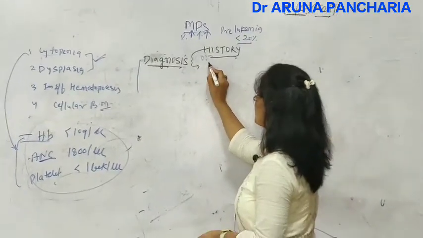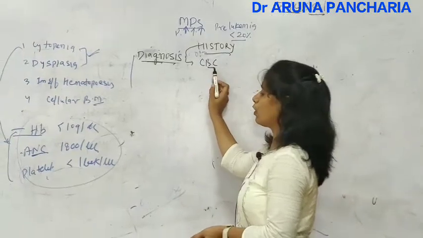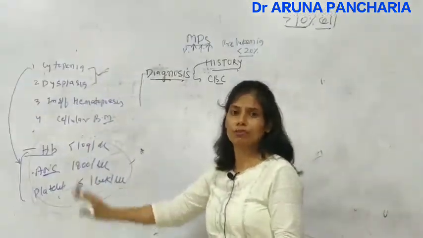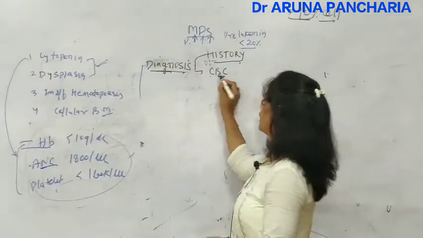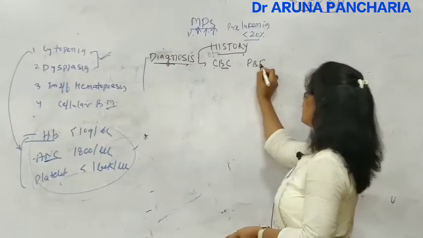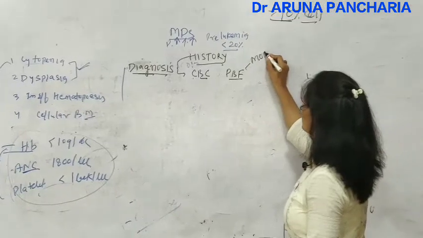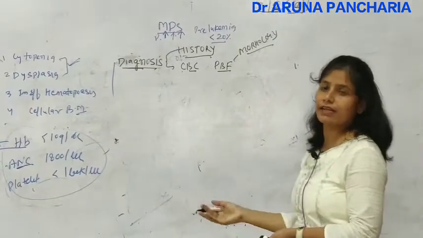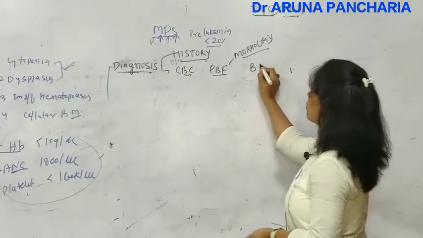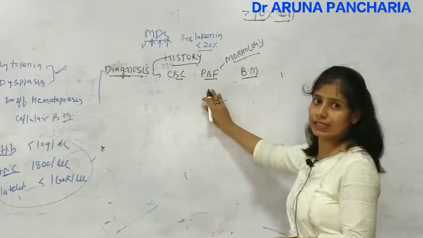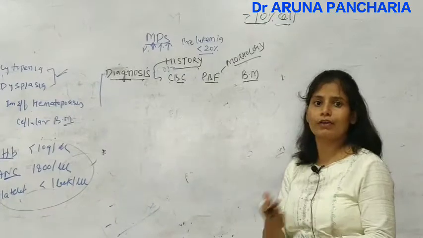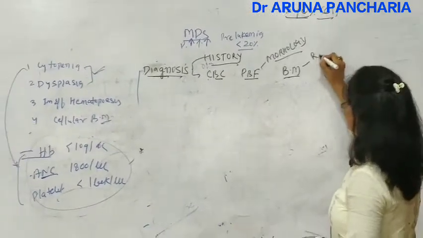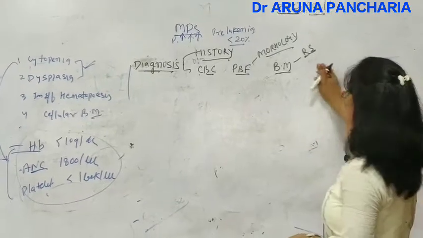Then coming to the CBC, by CBC we know all the parameters, whether there is anemia, neutropenia or thrombocytopenia or not. And then PBF, by PBF we see the morphology of the cells, whether there is any dysplasia or not. Then coming to the bone marrow, where we see the precursors of all lineages, granulocytic lineage, erythroid lineage, and especially we see the ring sideroblasts in the bone marrow.